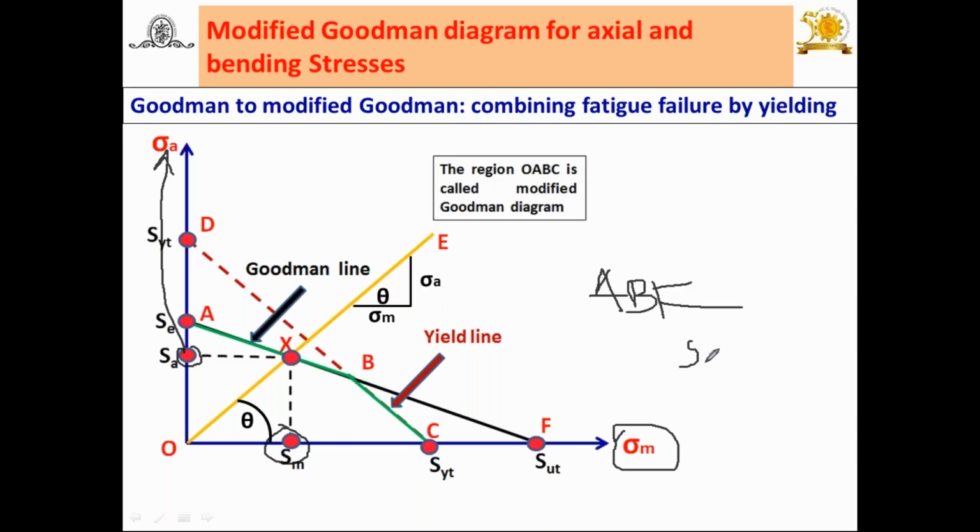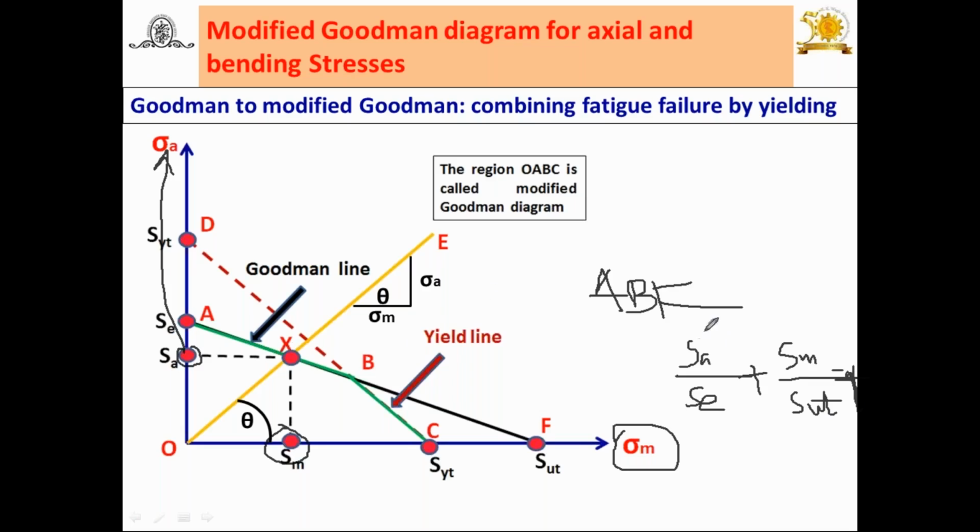Now suppose SA upon SE plus SM upon SUT is equal to 1. This is the equation for this X point. But what do you mean by this SA?